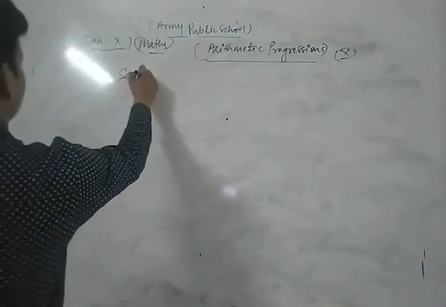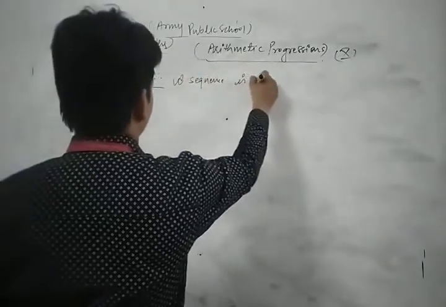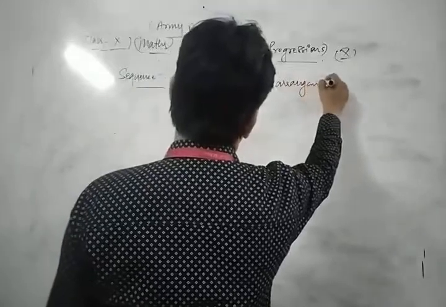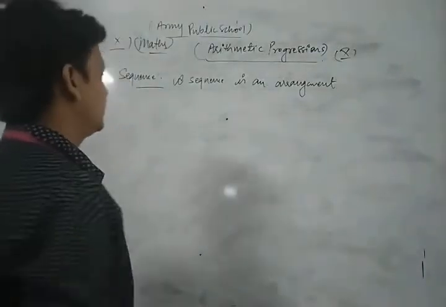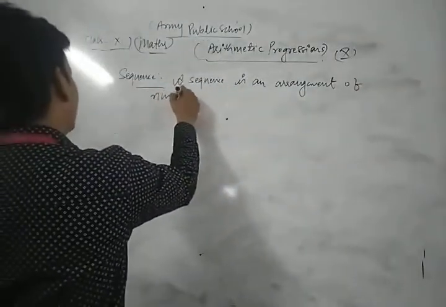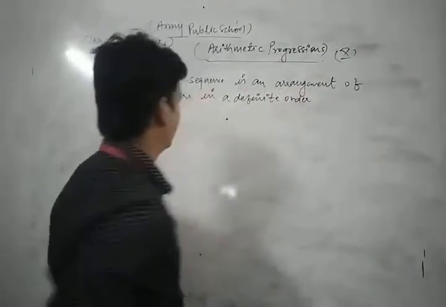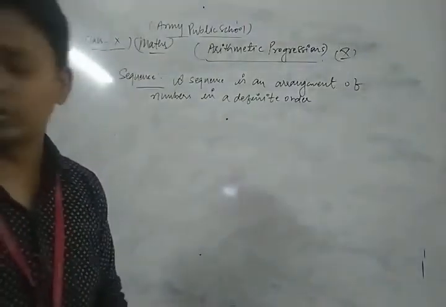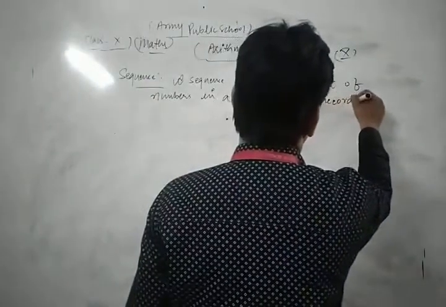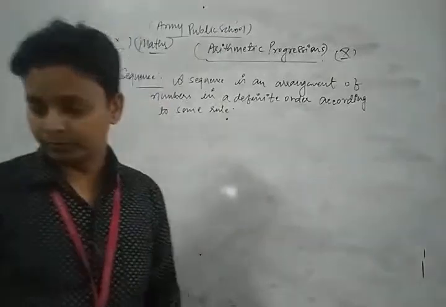What is a sequence? A sequence is an arrangement of numbers in a definite order according to some rule. This is the concept of a sequence.